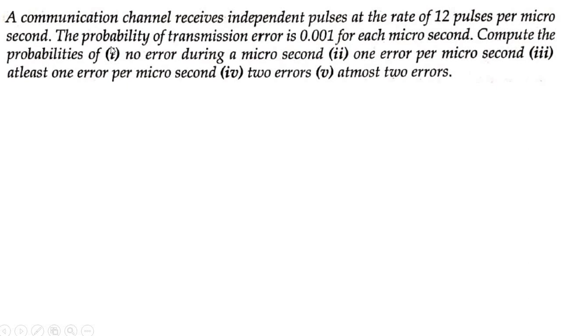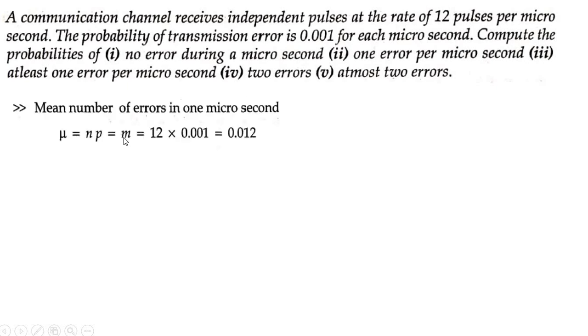So first of all, what is given in the question here? The communication channel receives independent pulses at the rate of 12 pulses. So how many pulses do you have? N is equal to 12 pulses per microsecond. The probability of transmission error is 0.001. So what is P? P is equal to 0.001. So calculate the mean from it. Mean mu is equal to N into P. N is 12, P is 0.001. So m is equal to 0.012.